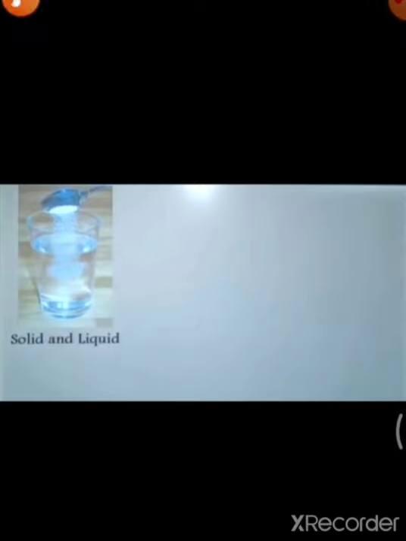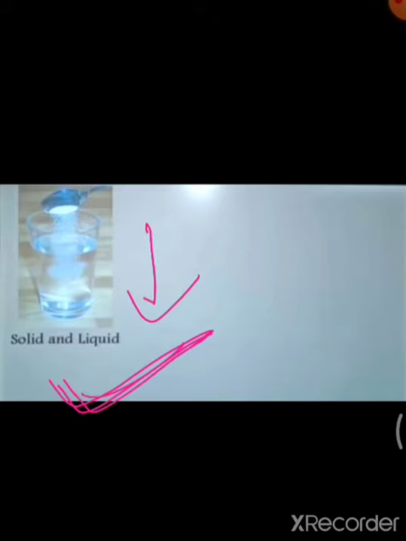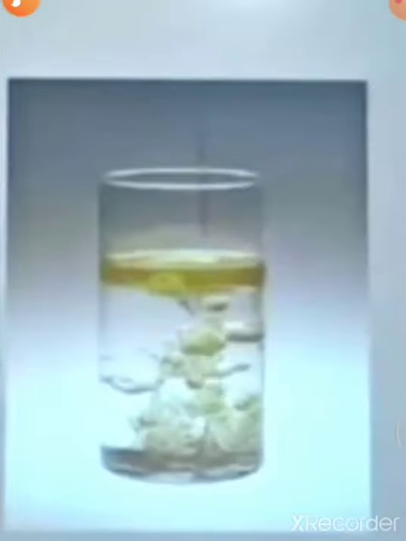So this one is your solid and liquid. Okay, so solid and liquid, they can be mixed here, that is your salt and water or sugar and water. They can easily mix and they are fully dissolved with one another. That's why this is your homogeneous mixture. Okay, then this one, see, oil and water. Can you see your oil is not fully dissolved in the water?